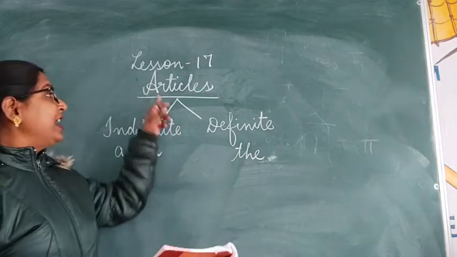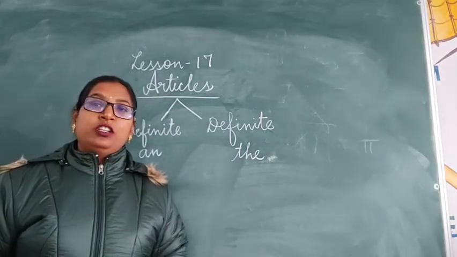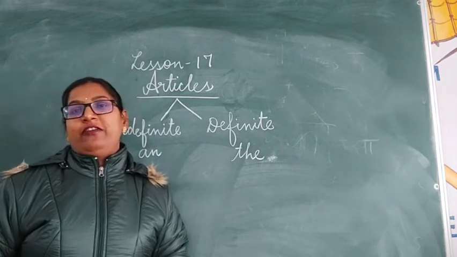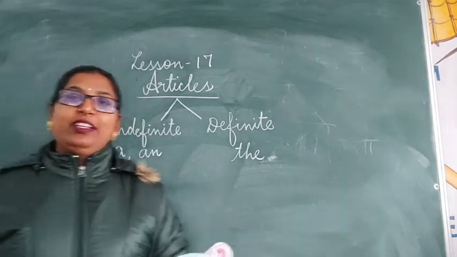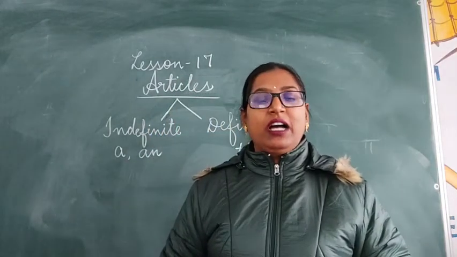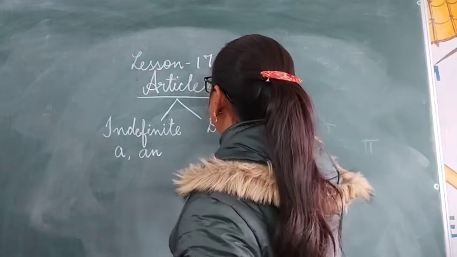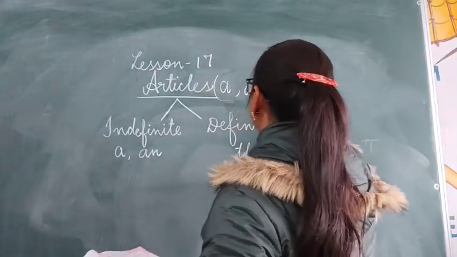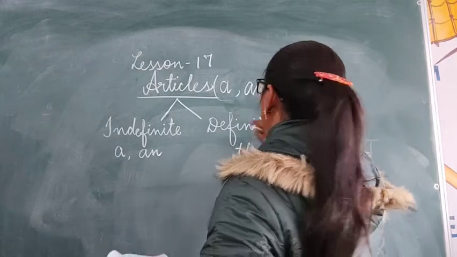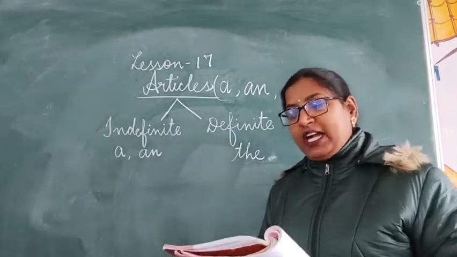Lesson number 17, articles, we are going to study today. Be ready with your book with page number 65. Dear children, the adjectives a, an and the are known as articles. A, an, the. These three words, these three adjectives, are known as articles.